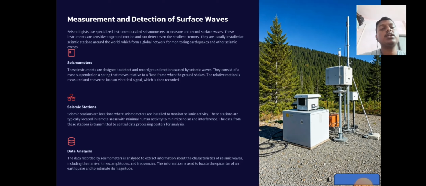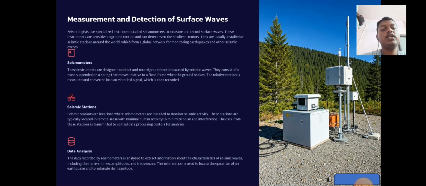The seismometers: these instruments are designed to detect and record ground motions caused by seismic waves. They consist of a mass suspended on a spring that moves relative to a fixed frame. When the ground shakes, the relative motion is measured and converted into an electrical signal, which is then recorded. Seismic stations: seismic stations are locations where seismometers are installed to monitor seismic activity. These stations are typically located in remote areas with minimal human activity to minimize noise and interference. The data from these stations is transmitted to central data processing centers for analysis.